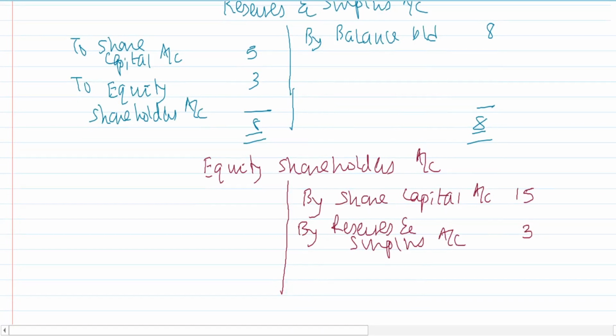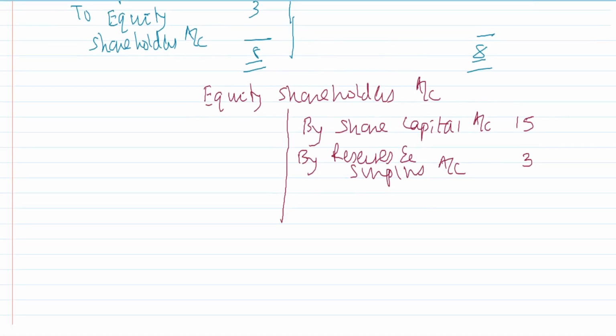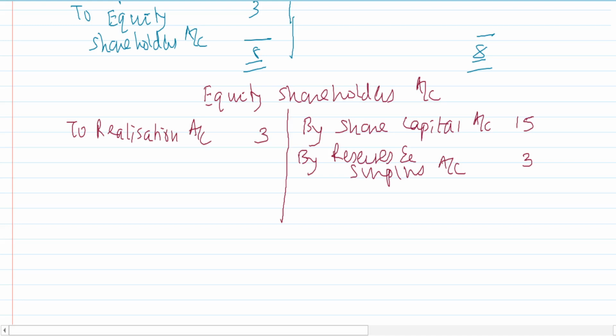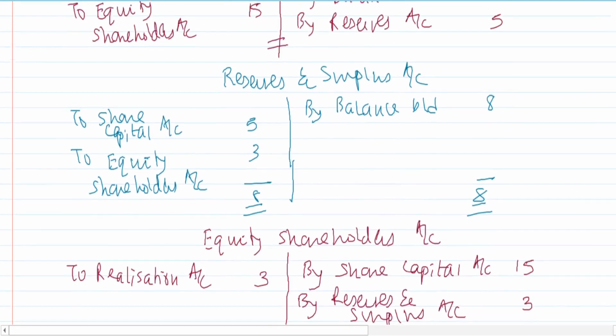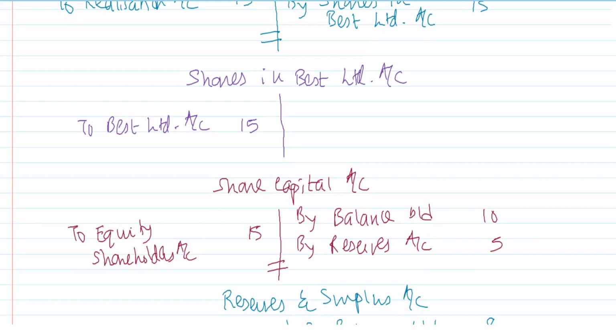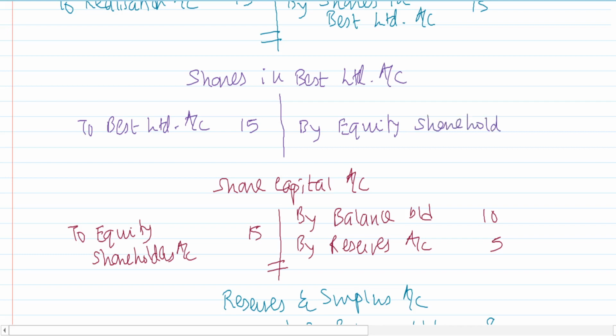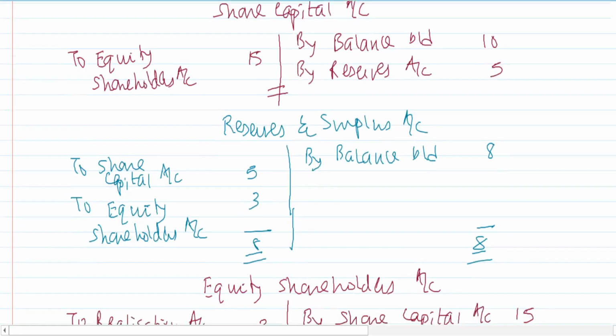So I return back to the equity shareholders account, and in equity shareholders account, I say here to realization account 3. Okay, and I still have one account still open, and that is the shares in Best Limited. Our accounting entry will be equity shareholders account debit. So I'll say by equity shareholders account 15. So it will close this account also.